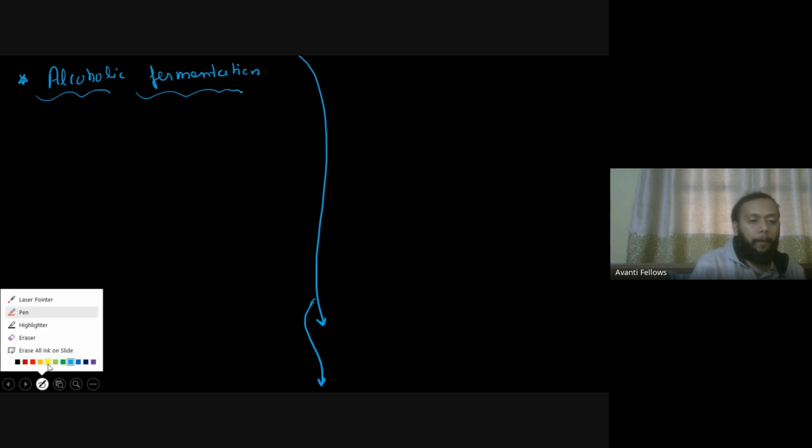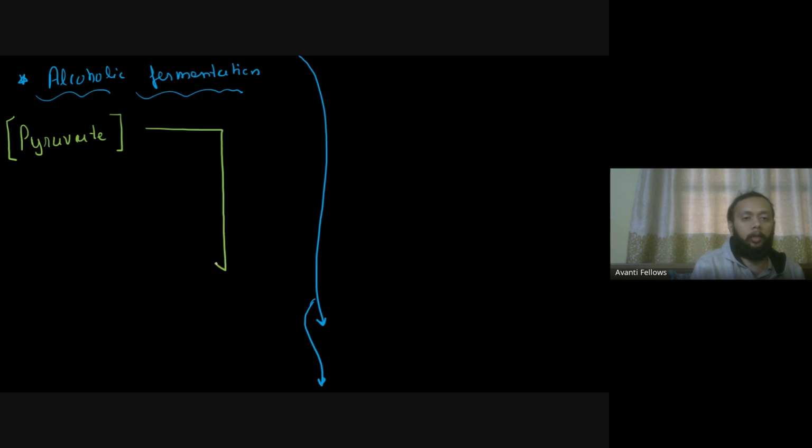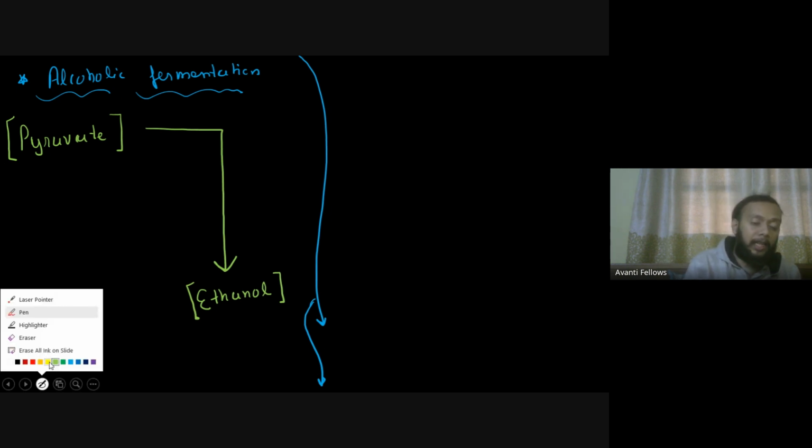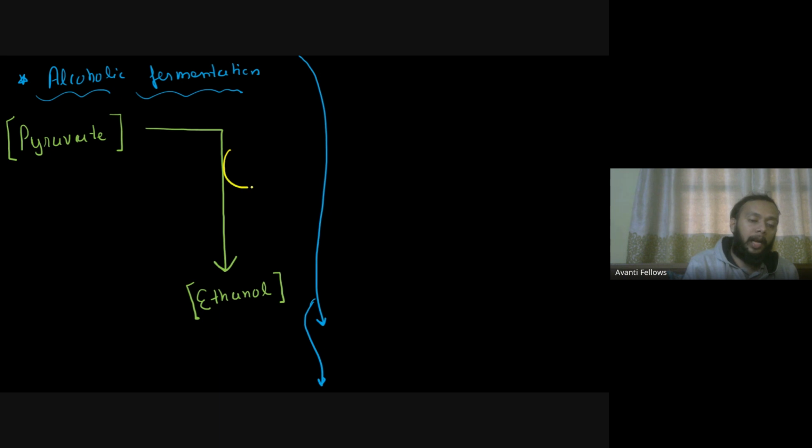So let's see what will be happening here. You have your pyruvate, and this pyruvate will now convert into your ethanol. Basically, आपके pyruvate जो आपके यहाँ पे होगा, इसको हम convert करेंगे into your ethanol. और जब आपका ये conversion हो रहा है, when the pyruvate is getting converted into ethanol, at that point of time you will find there will be a release of a CO2 molecule. So this is a reaction which I will be finding happening in the cell.